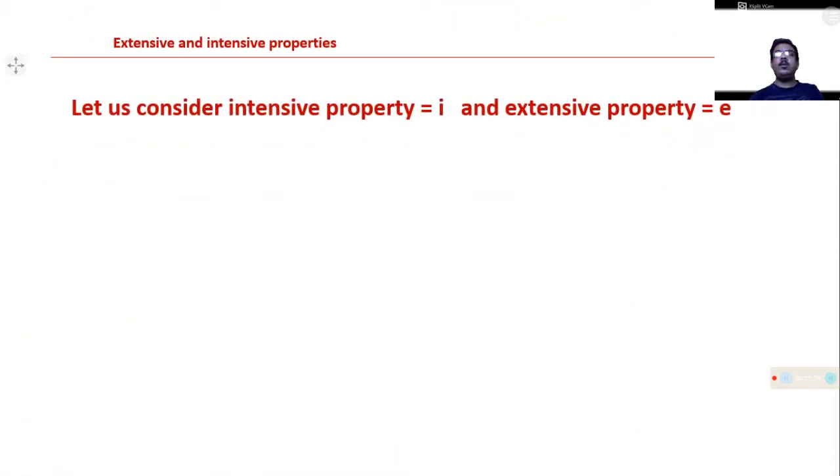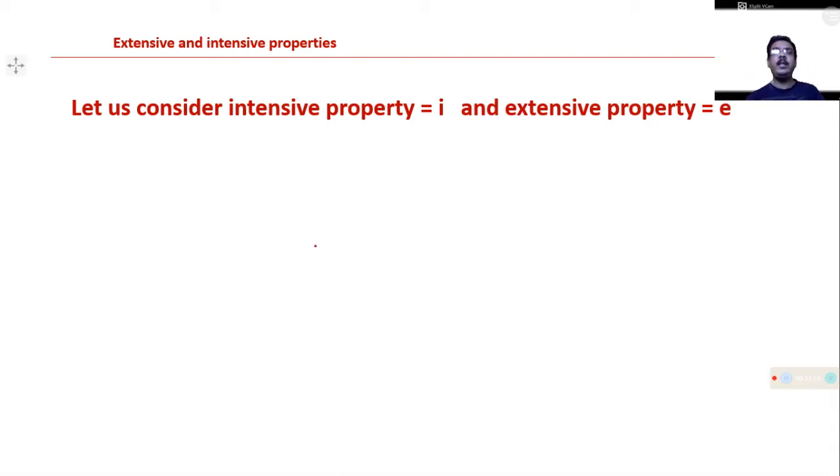Now we discuss some relationships between intensive and extensive properties. Those relationships are important for the determination of different types of properties.